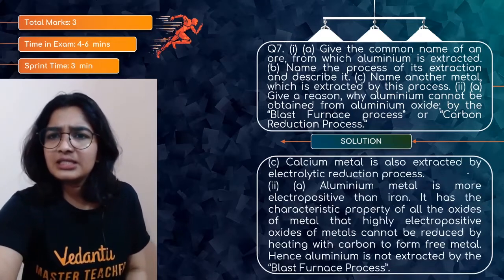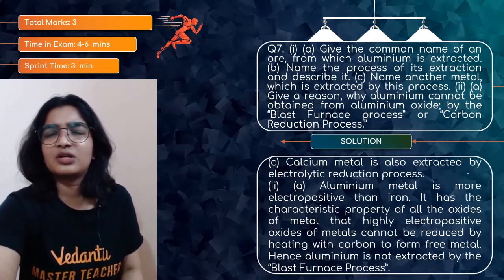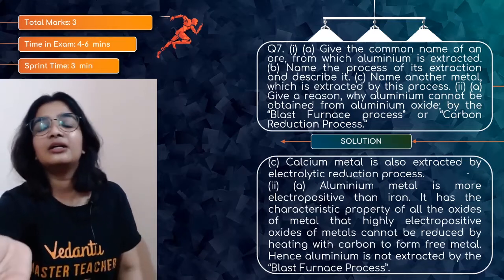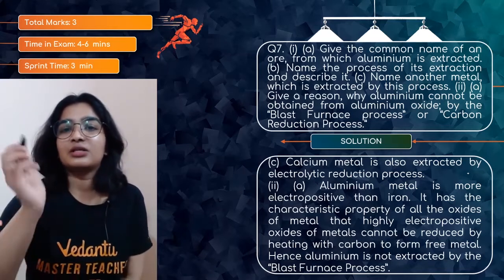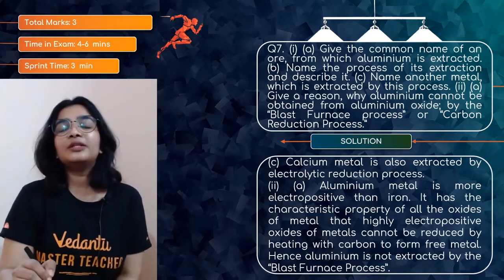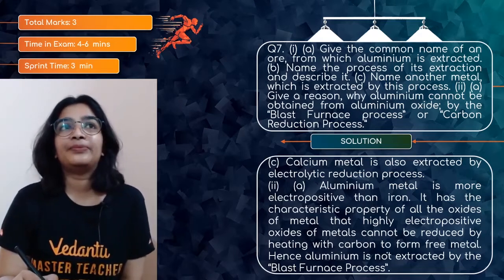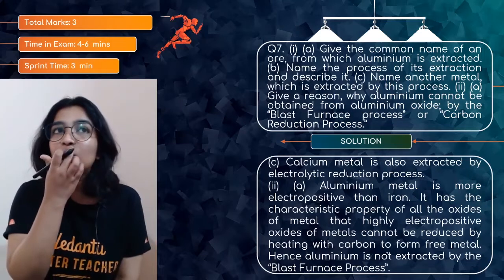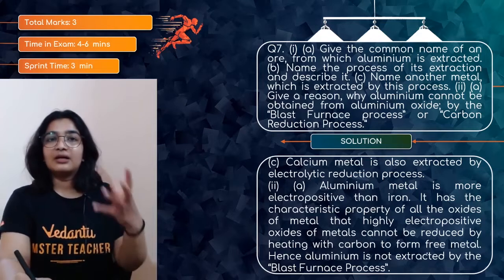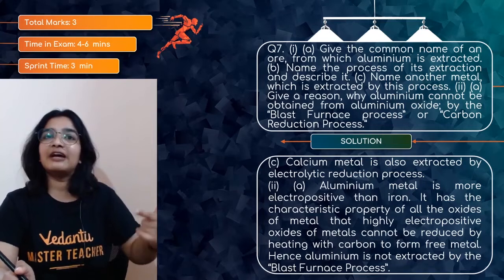Next is name another metal which is extracted by this process. Electrolytic reduction: sodium, calcium, they are reduced by this process. Give a reason why aluminium cannot be obtained by carbon reduction. As I told you, aluminium is more electropositive or more reactive than carbon, and carbon cannot be used as the reducing agent here. For iron it is okay, we have used it, right?